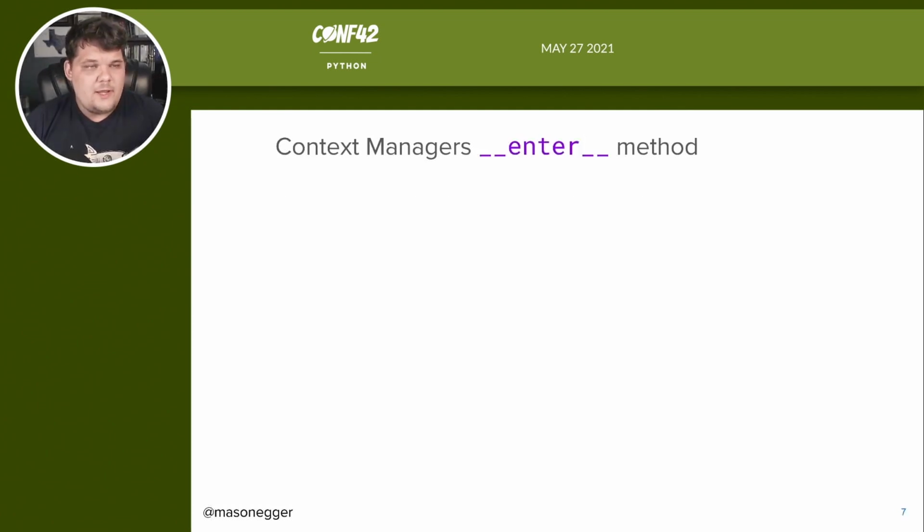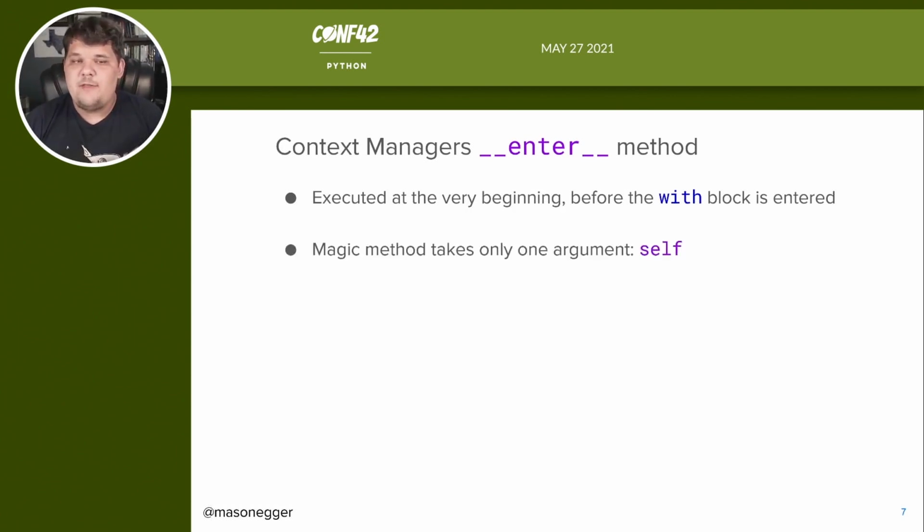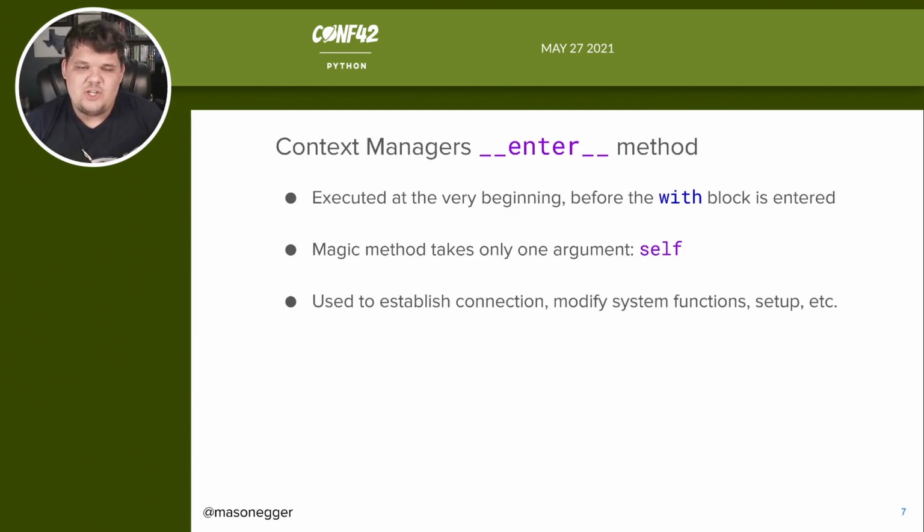So the enter method is pretty interesting. It's executed at the very beginning before the with block is even entered. So before it even gets into the code of, say, where we did our print statement, the enter method is executed. It's a magic method that only takes one argument, which is self, and it's used to establish connection, modify system setup, etc.